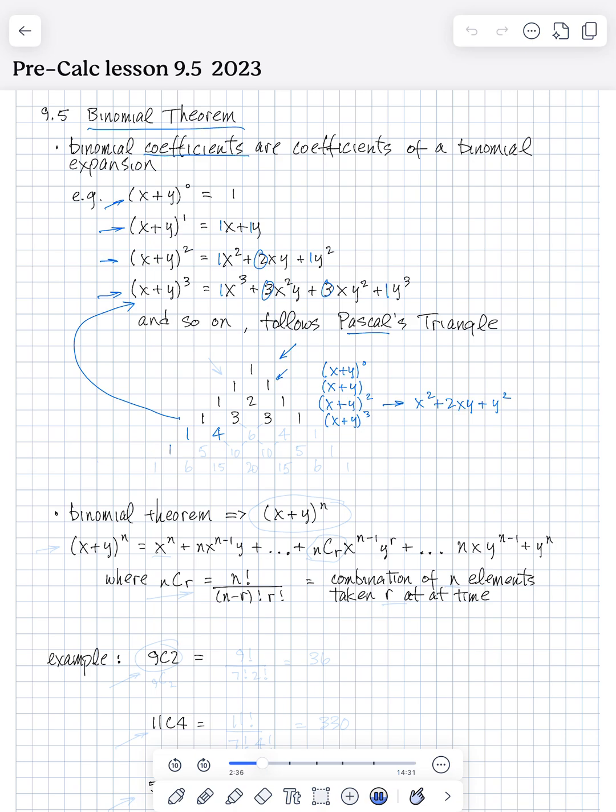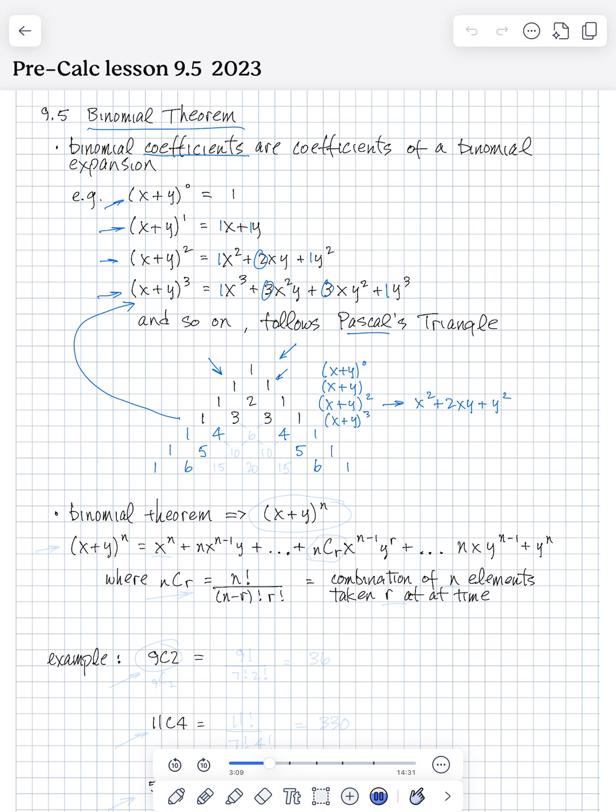So we could go 1, 5, and then 1, 6. On the other side, it does the same thing. So all of these are going to be 1s. And going down this diagonal, it just increases by 1. So 1, 2, 3, 4, 5, 6, and so on.